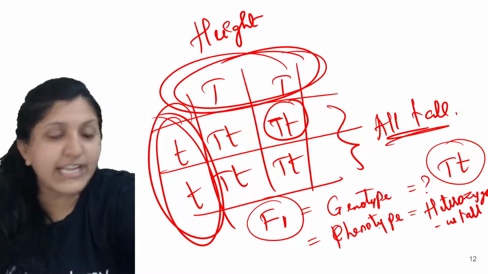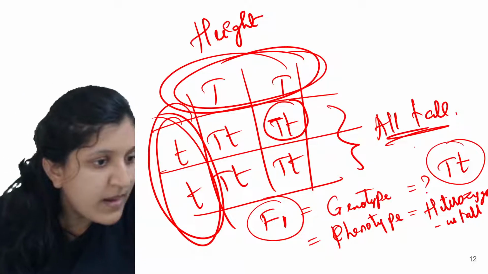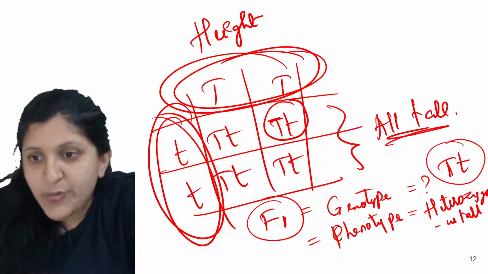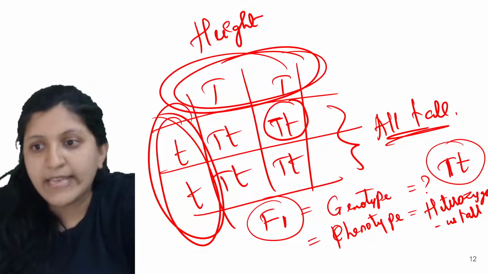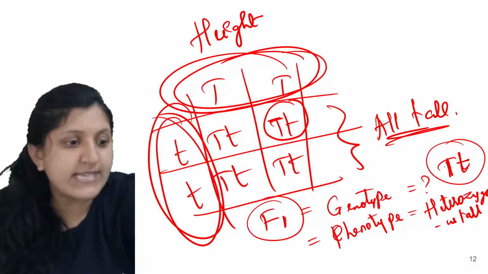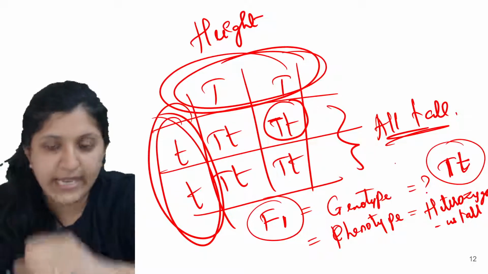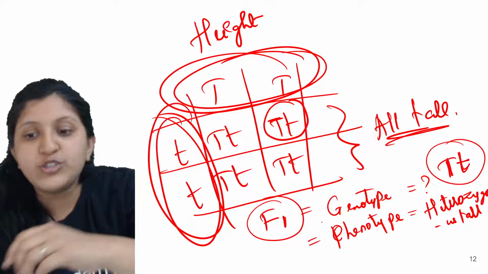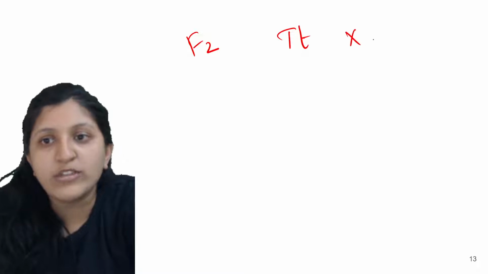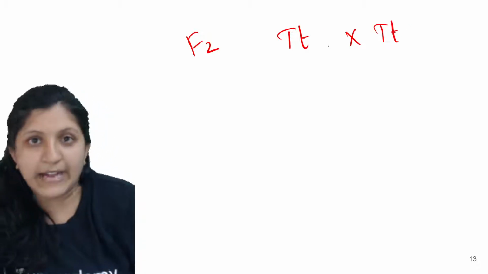Why are we saying heterozygous? Because you can see one is dominant and the other one is recessive. So this is not a homozygous condition, it is a heterozygous condition. Now we need to go for the F2 generation. What will happen in the F2 generation? We make a cross between the products that we have obtained.